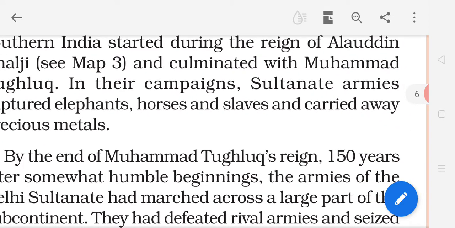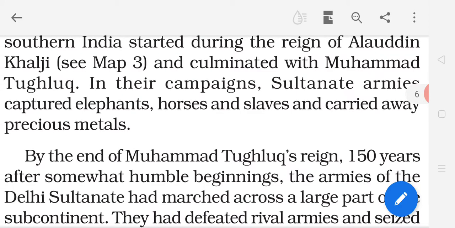In their campaigns, means both of them, Alauddin Khalji and Muhammad Tughlaq. These two names are very important. Why Alauddin Khalji and Muhammad Tughlaq? Because during their periods the Delhi Sultanate expanded properly.